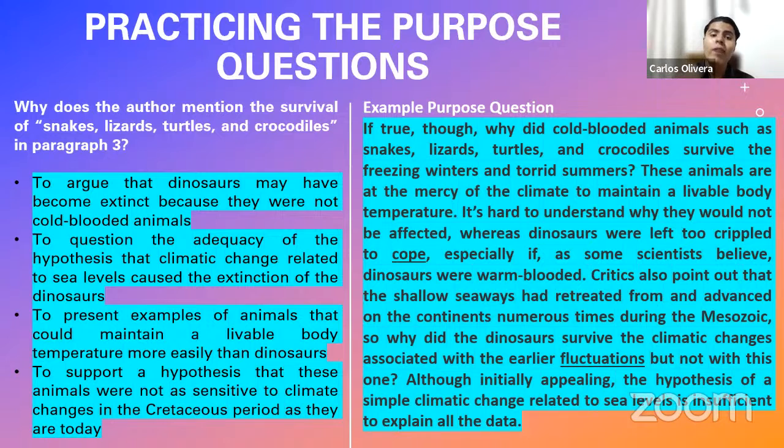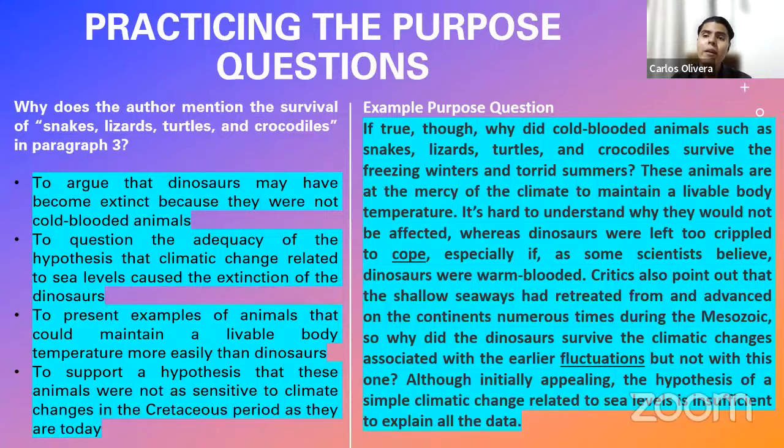The author talks about the characteristics of these animals. So by analyzing these two particular criteria, then you can, of course, find the correct answer here, right? That in this case is the second one, to question the adequacy of the hypothesis that climatic change related to sea levels caused the extinction of the dinosaurs. This is the correct answer. Why? Because this is what the author is trying to express with this sentence. This is the reason why he expressed it, because he wanted to question the adequacy of the hypothesis that these climatic changes related to sea levels caused the extinction of dinosaurs.